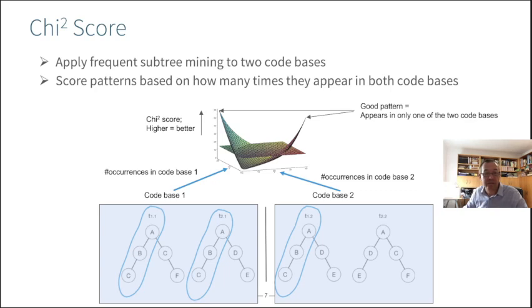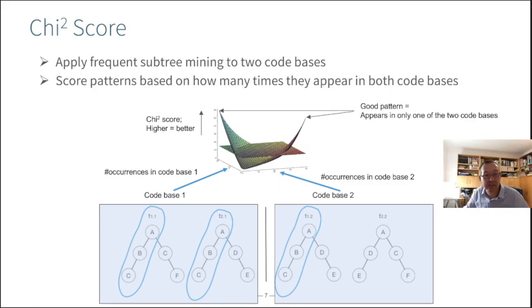In this particular experiment, the input is not one code base, but 2 code bases. The idea is that we want to find patterns which are more representative for one code base than for the other one. For that, we use this chi-square function. So we calculate this chi-square score, and the chi-square function looks a bit like this. Higher values of chi-square would yield patterns which are more representative for one of the code bases than for the other one, whereas low values of chi-square would be less discriminating between the two code bases.